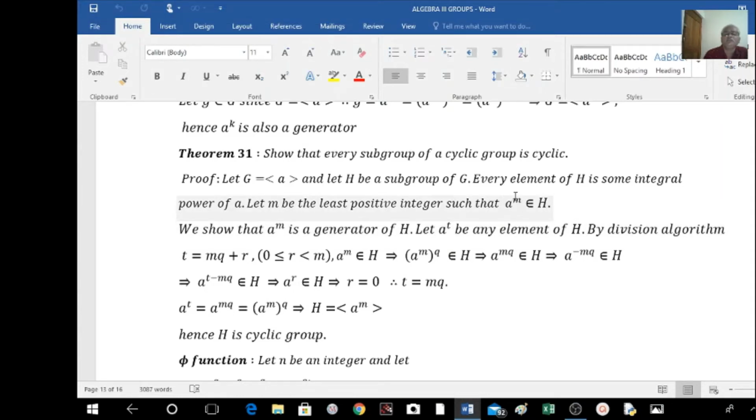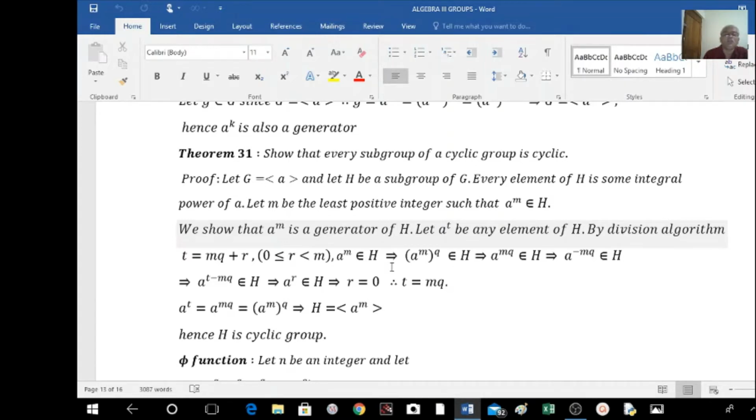Now we try to show that this A raised to M is the generator of H. That means every element of H can be expressed as an integral power of A to the power of M. To prove that, we have to show that every element of H can be expressed as some power of A to the power of M. So for that, let me take an element belonging to H. We know that every element of H is a power of A. So let A raised to T be any arbitrary element belonging to H.